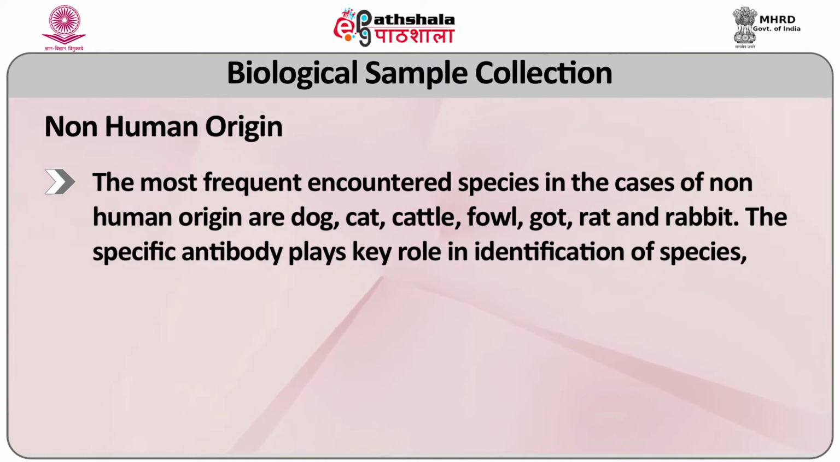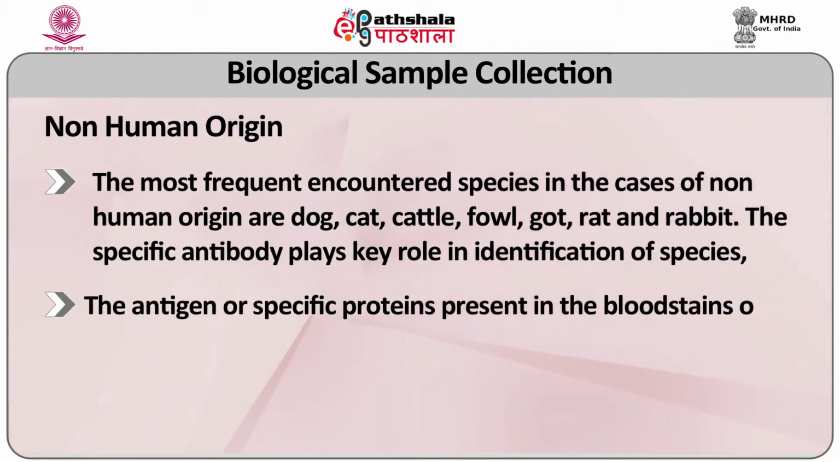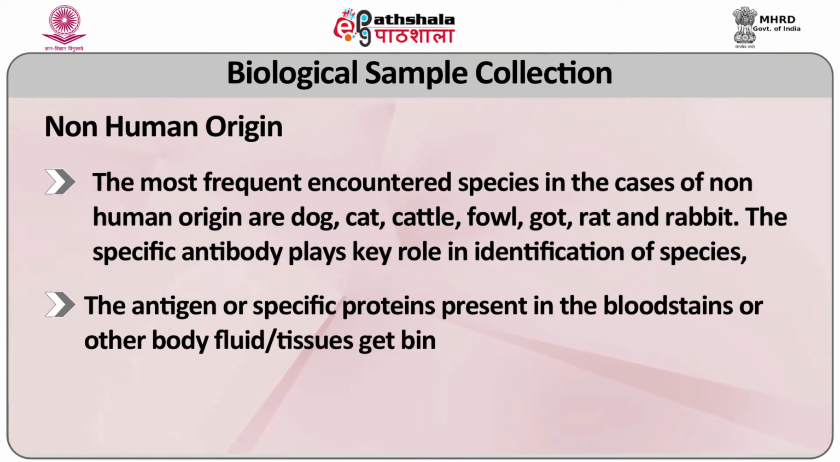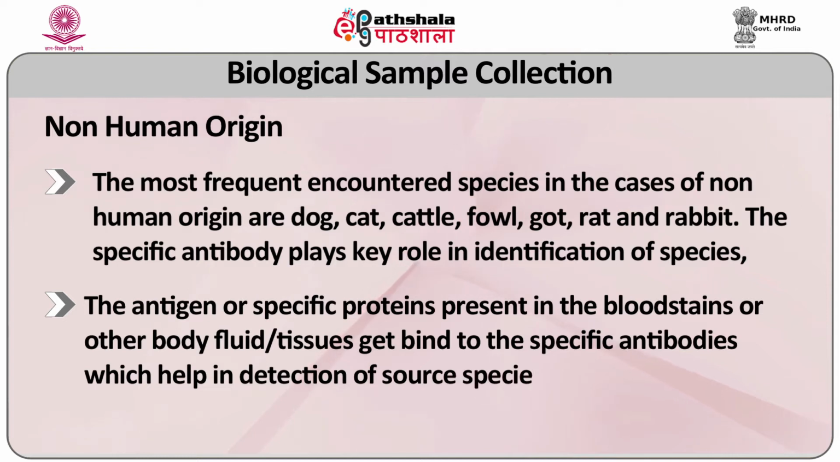The specific antibody plays a key role in identification of species. The antigen or specific protein present in the blood stain or other body fluid or tissue binds to the specific antibody, which helps in detection of the source species.